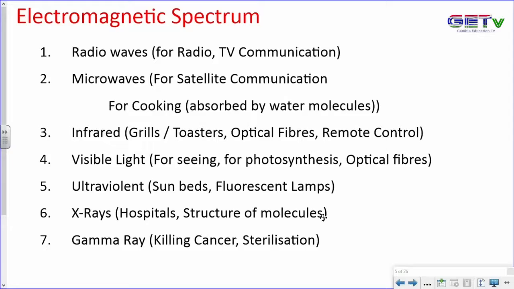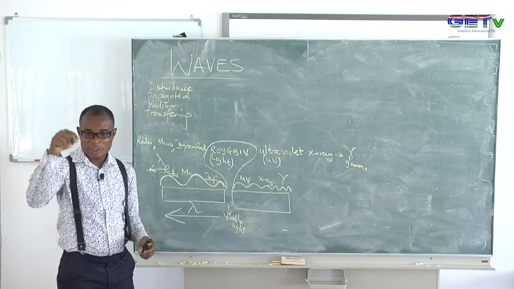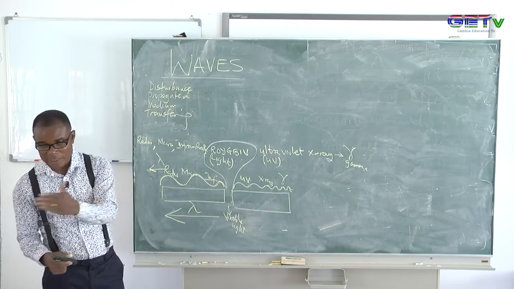Now we look at X-rays. I cannot overemphasize the importance of X-rays to our daily life right now. Doctors use it a lot to see objects in your system, maybe swallowed metallic objects, even fractures, broken bones. You'll be able to identify them. A particular part of it can pass through your flesh, but it is stopped by bones. So we have different types of X-rays. You have soft X-rays and hard X-rays.